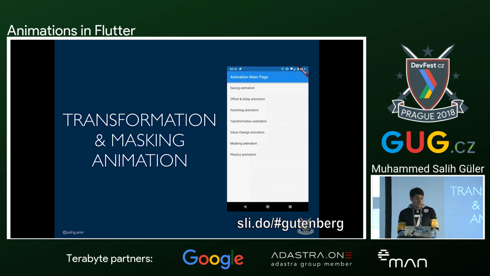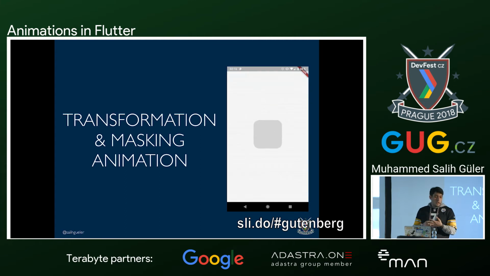And the next one is called transformation and masking animation. Transformation and masking animation is really cool. I really like this one. The only difference between these two is that the masking animation has a frame behind it, and it gives you the feeling that you have a circle, and it masks itself to fill the frame behind it. So we are going to do the masking one, and if you want the transformation one, the only difference is they are stacked, so you can delete the one in the stack and you can have the transformation one.